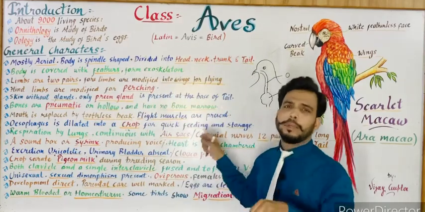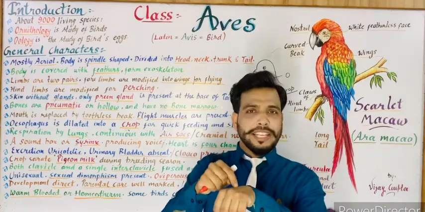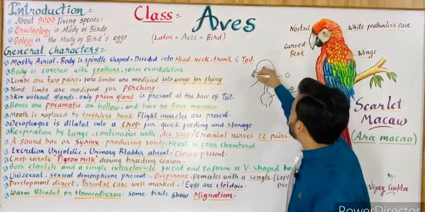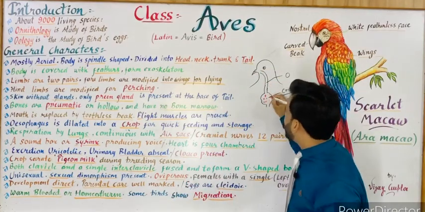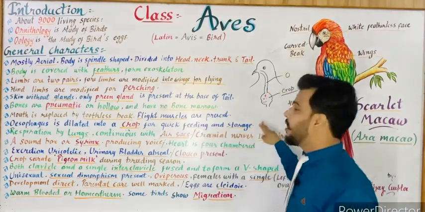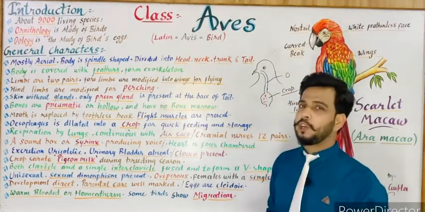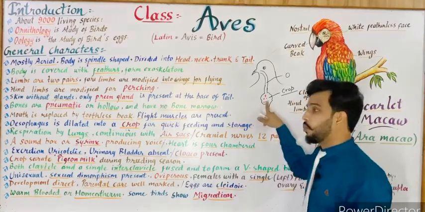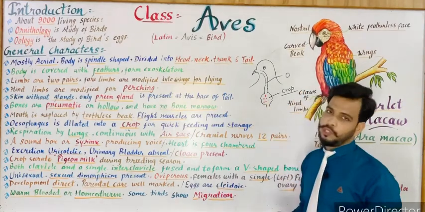You can see in a bird, it feeds so quickly, and all the food is stored in the crop. So the crop helps in quick feeding and storage. Food storage also takes place inside the crop. So the crop helps in quick feeding and for food storage.